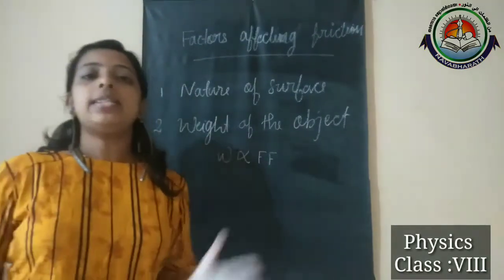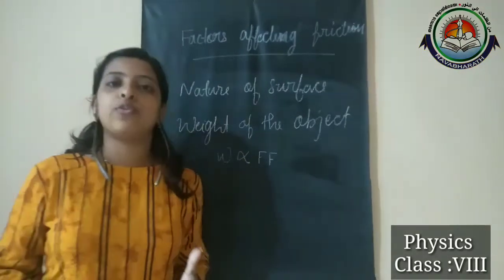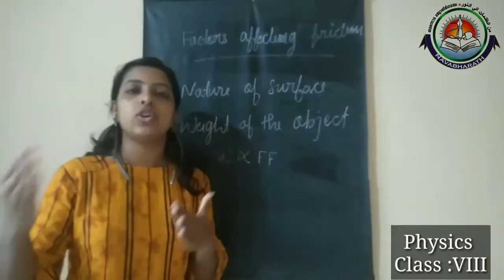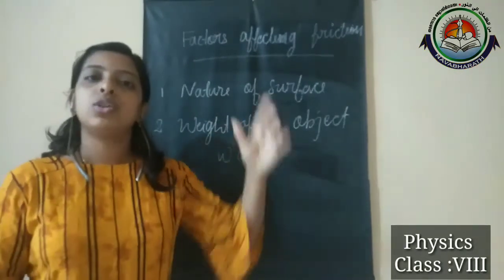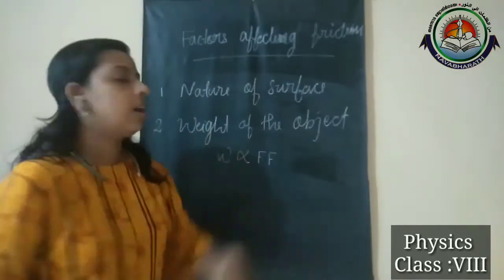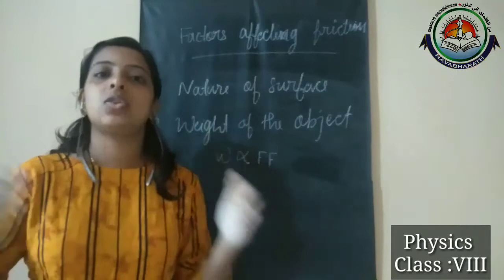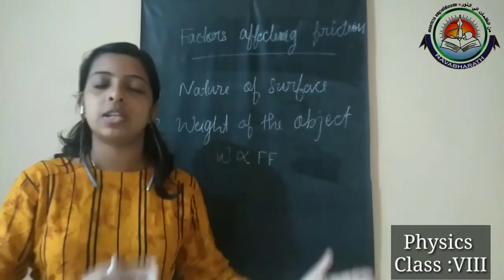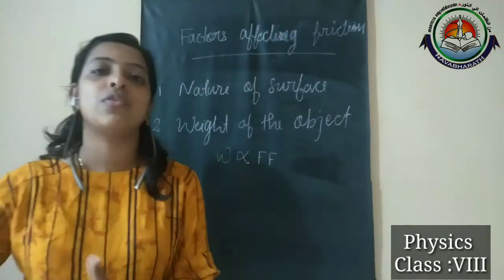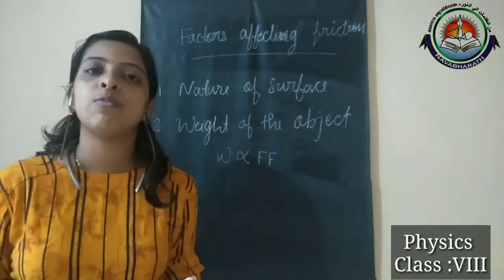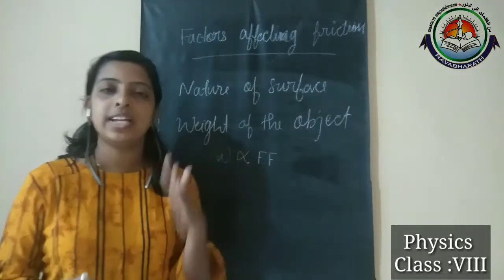So we can say that in that activity, only because of the change in the surface, the force of friction offered is different on different surfaces. So we proved our first factor which affects the frictional force, that is, the nature of the surface. If the surface is different, then the frictional force offered will also be different. A rough surface has more friction and a smooth surface has less friction.